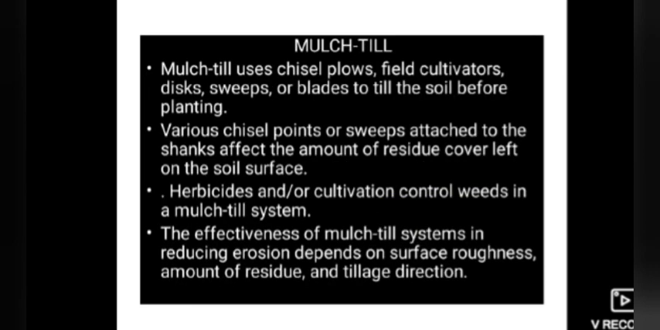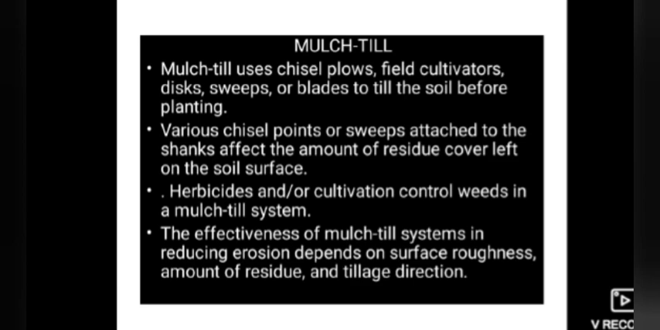And the next one is about mulch. You are going to cover the soil with mulches. Mulch till uses chisel plows, field cultivators, and disc sweeps or blades to till the soil before planting. Before planting we are going to use chisel plows and field cultivators.